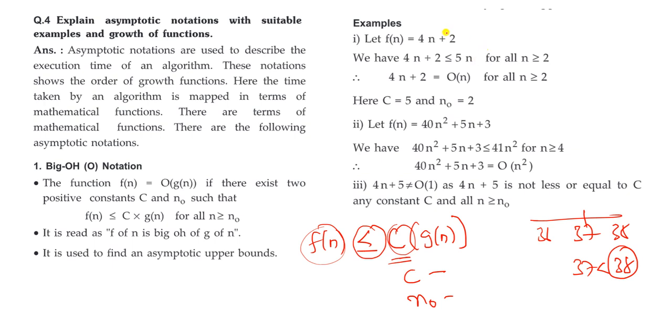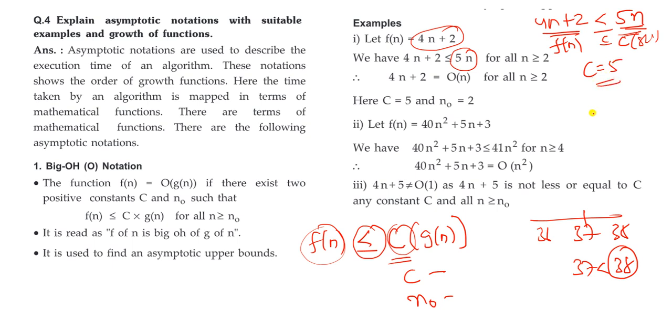See the example: 4n plus 2 and the notation 5n. Here the function f of n is equal to 4n plus 2, right? So 4n plus 2 is less than or equal to 5n. This is f of n, and 5n is the upper bound, that means c of g of n. So what is c here? 5. Clear? Like this we have to do the sums.